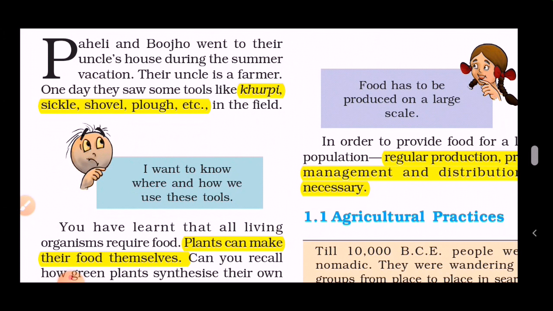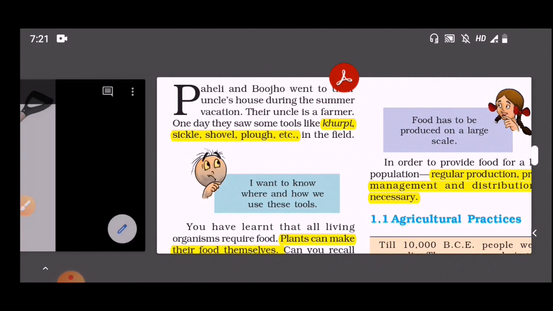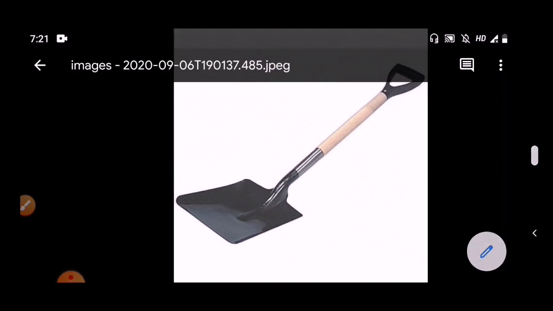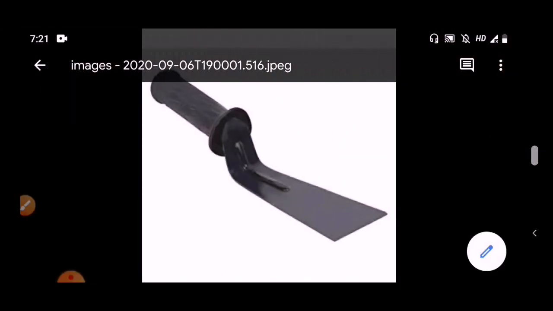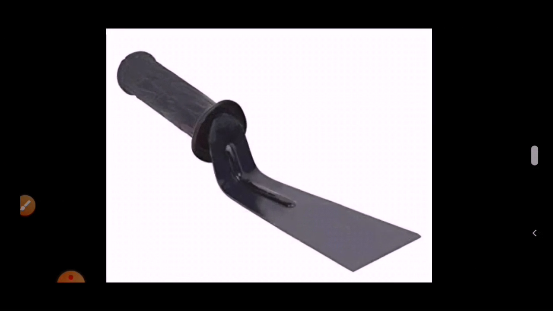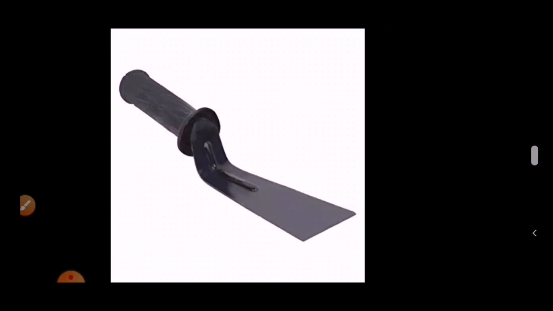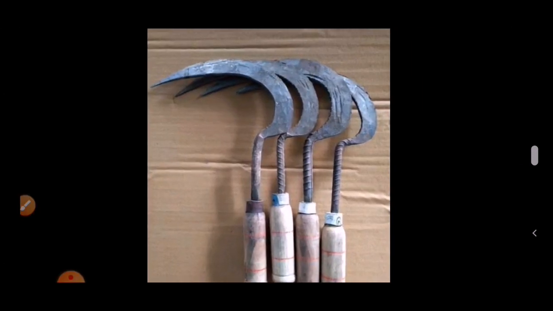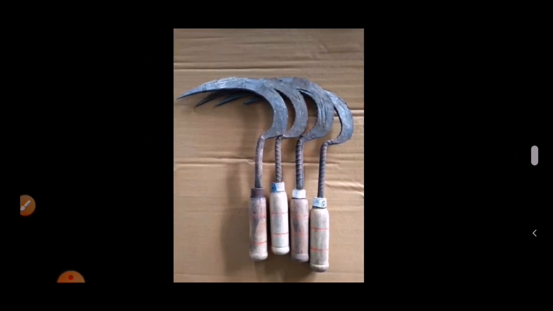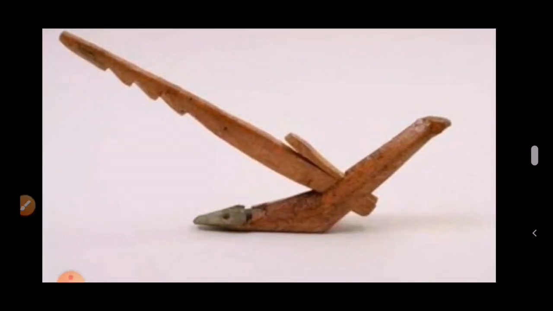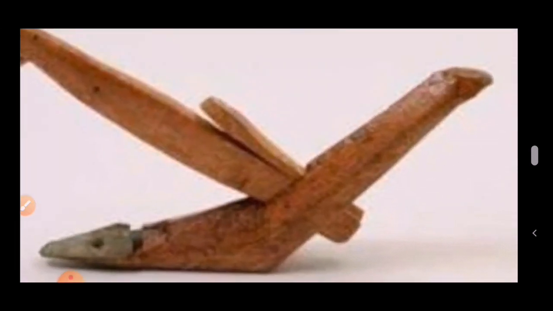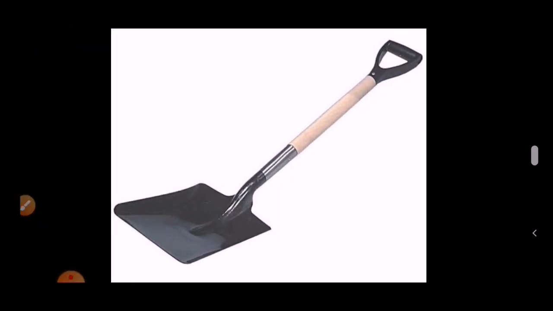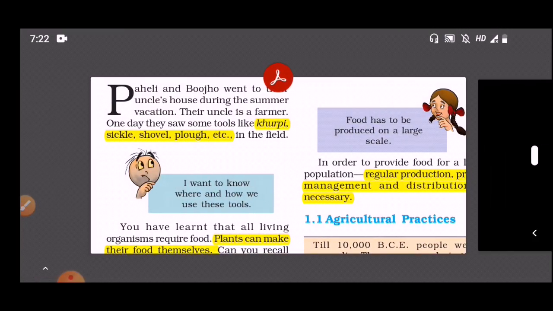These tools are used in the agricultural field. For your idea, let me share some of the pictures I have collected for these tools. See, this is the kurpi, which is used for main agricultural practices, and this is the sickle, plow, and this one is the shovel. Let's come back to the course.